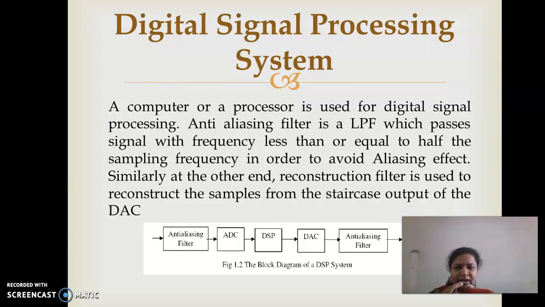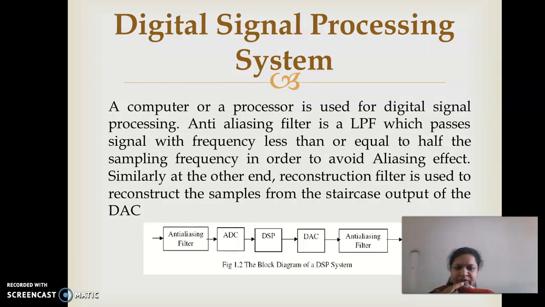So what does the aliasing filter mean? We are not maintaining the correct frequency. If we take a rate less than or equal to half of the sampling frequency, we will get this effect. So whatever signal we send to the input, we may not get the same at the output. So we are using an anti-aliasing filter.